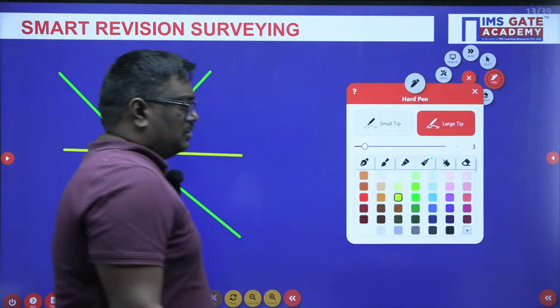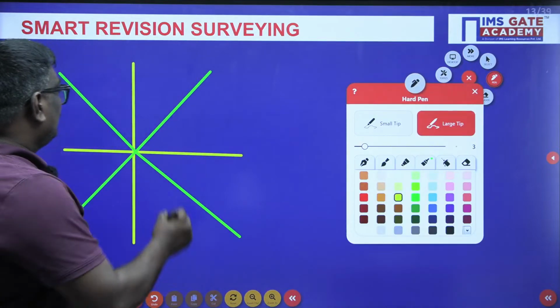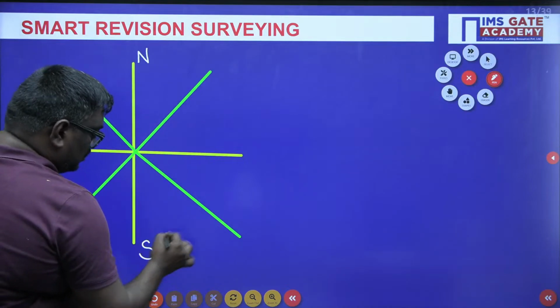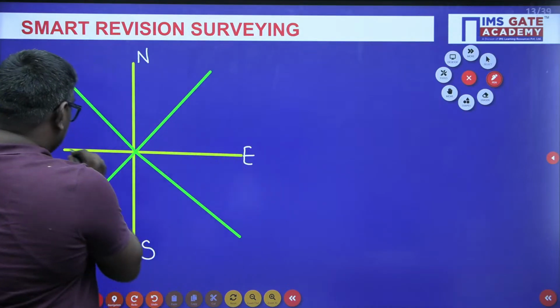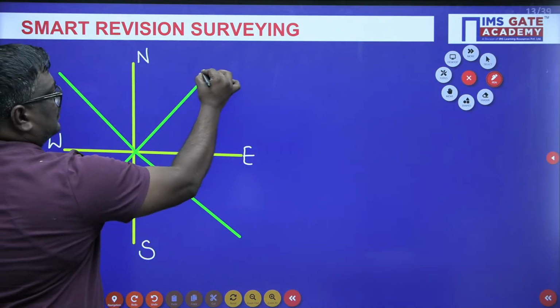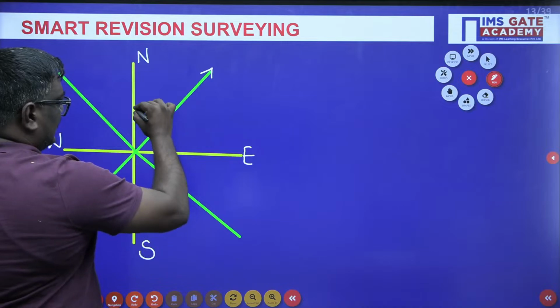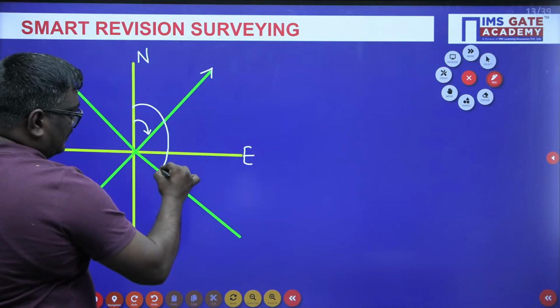Now see, my dear students, here we have this, we call it north, this we call south, this we call east, and this we call west. When I talk about whole circle bearing, see how these things are given in the picture.